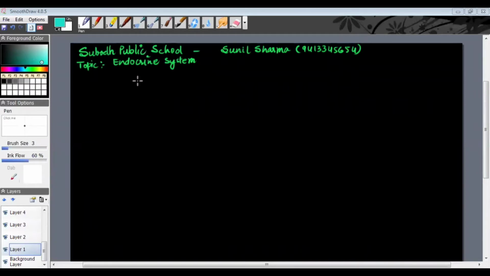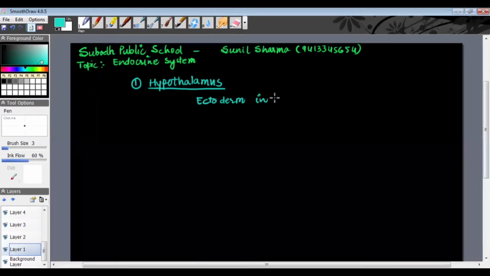First of all, I am talking about hypothalamus. Whenever we talk about the hypothalamus, remember, hypothalamus is ectodermal in origin. First of all, remember one thing, it is ectodermal in origin.